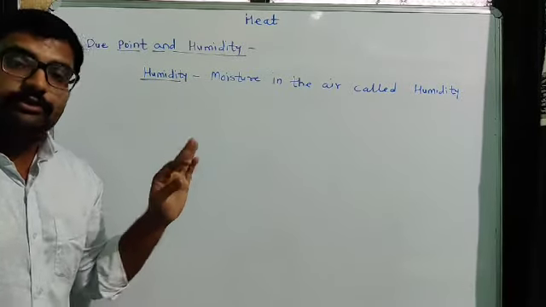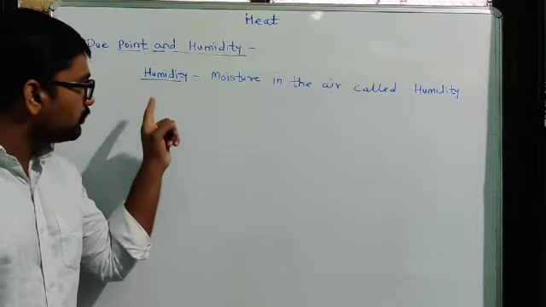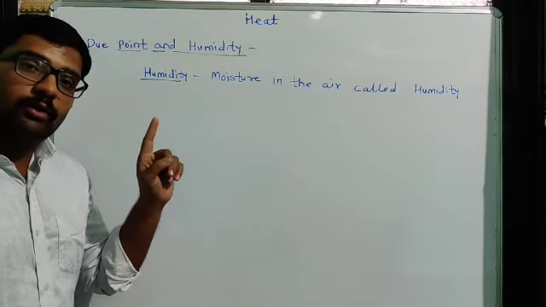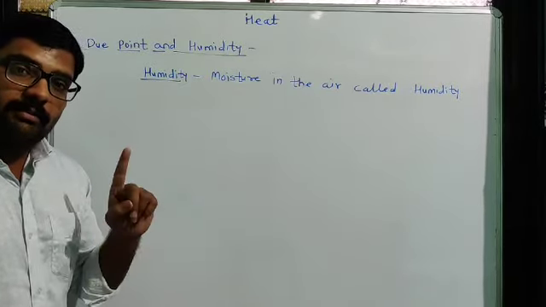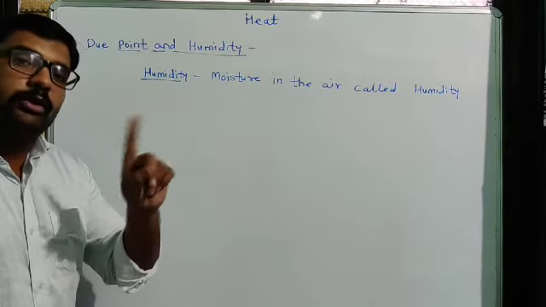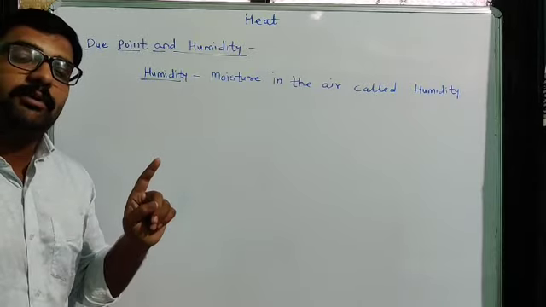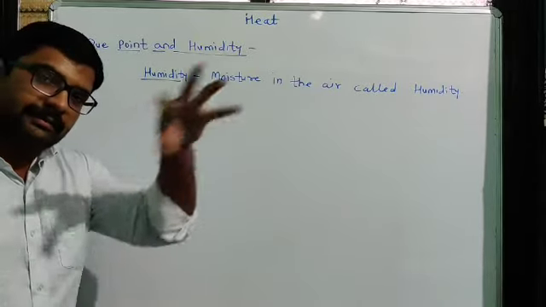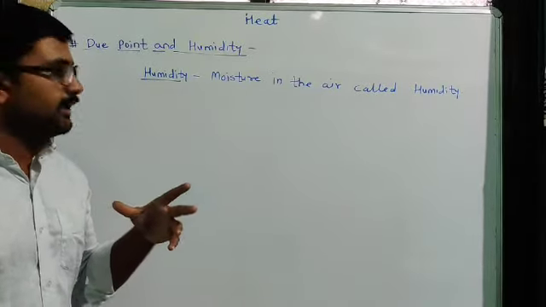So due to the presence of those vapors, our surrounding air becomes moist, okay. So in the case of humidity, due to the temperature, our surrounding water evaporates, okay. So where does that evaporated water go? It is present in our surrounding environment, okay.